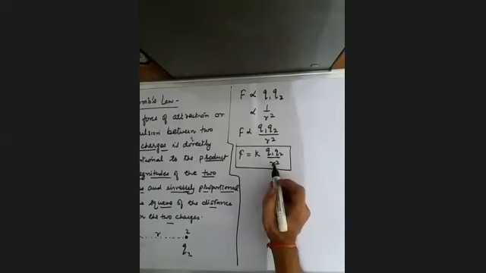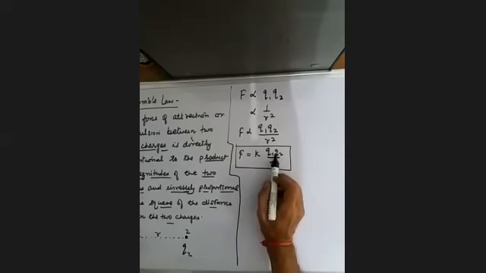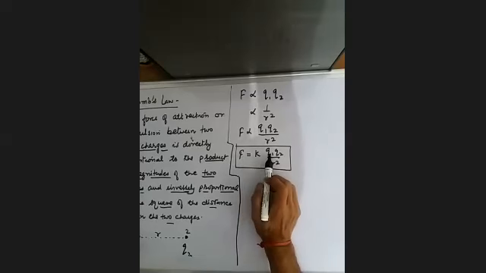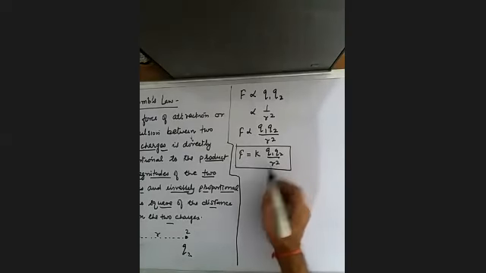If the distance between the charges increases, then the force will decrease. But if the magnitude of the charges increases, keeping the same distance, then the force will increase. The force is directly proportional to the product of the magnitudes, but inversely proportional to the square of the distance between the two charges.